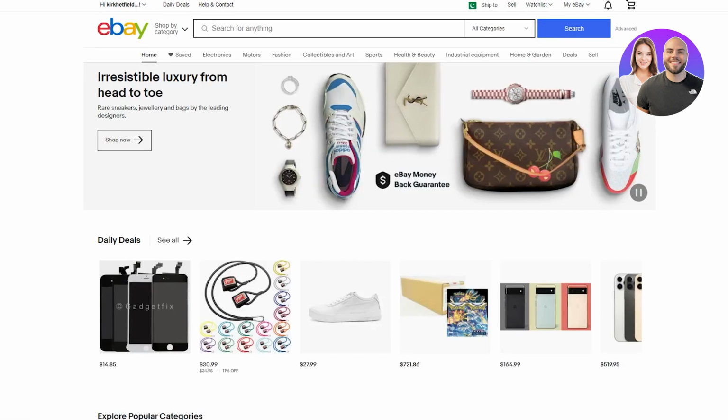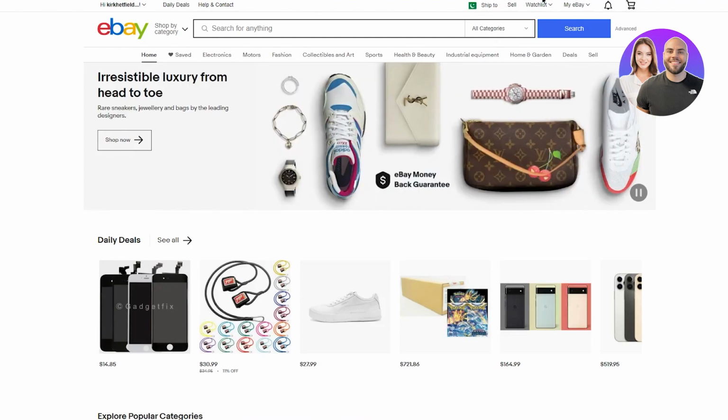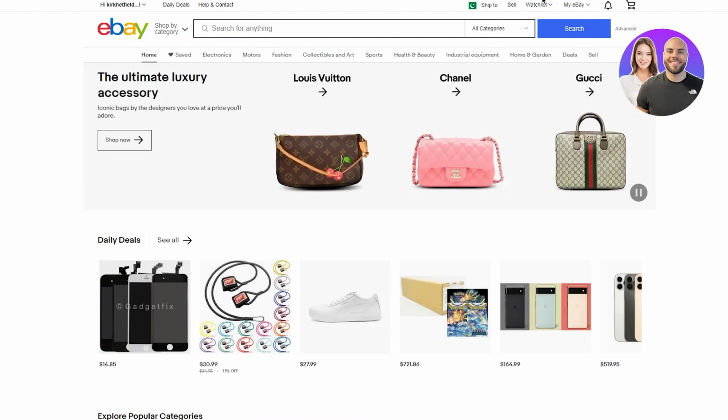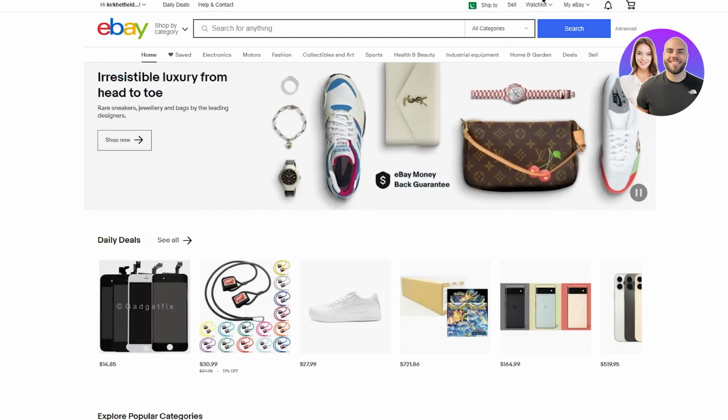And once you click the sell option, it's going to open Seller Hub, and from here you can actually start creating some listings. Now, we're not going to list any products just yet, because we need to connect our eBay business to some of the third-party dropshipping suppliers.